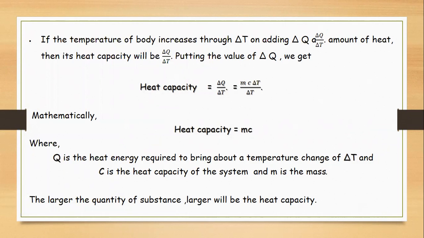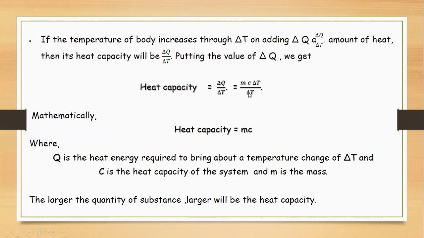So the change in temperature on adding the heat is delta T, and the heat capacity will be delta Q upon delta T. Now putting the value of Q, we know that Q is equal to mc delta T.